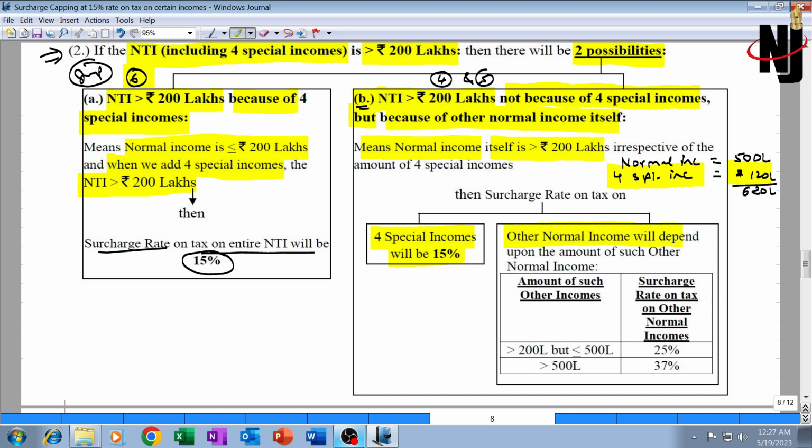The surcharge rate on the tax on other normal income will depend upon the amount of such other normal income. In our example, the amount of normal income is 5 crore. If the amount of normal income is greater than 5 crore, then the surcharge rate on tax on that normal income will be 37%. And if the amount of such other income is up to 5 crore, more than 2 crore, then the surcharge rate on tax on other income will be 25%. The surcharge rate on tax on this will be 25 or 37, and the surcharge rate on tax on the special income will be capped at 15%. That is the story.